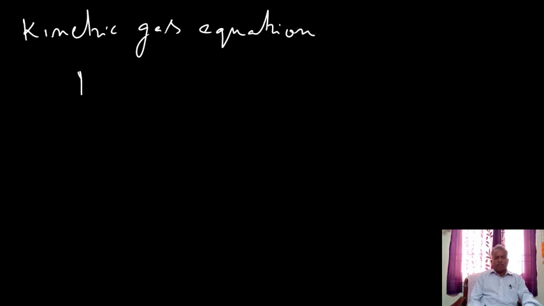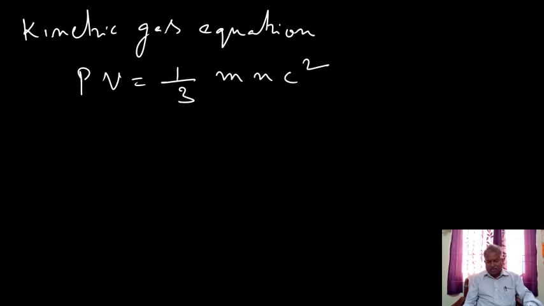Now let us discuss the kinetic gas equation. Kinetic gas equation is PV equal to 1 by 3 mnc square. So this is 1 by 3 mnc square. Now what are these different letters?